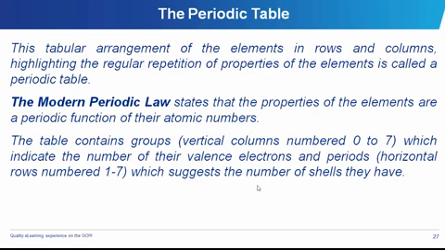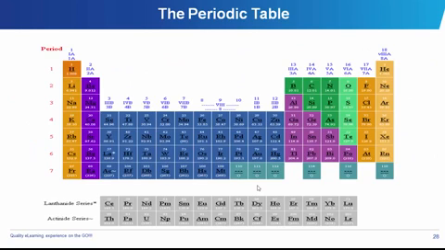And the period actually shows us the number of shells which the particular element has, while the group number actually shows us the number of electrons that exist in the outermost layer of the atom. There, we have the periodic table.